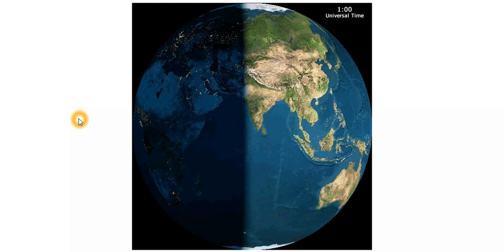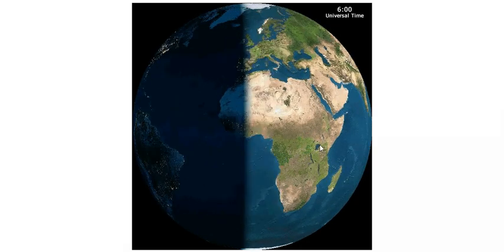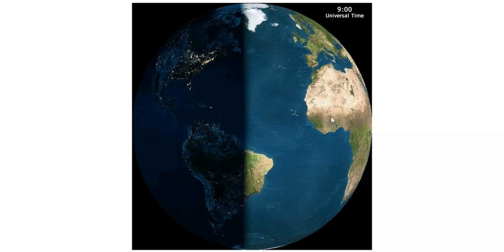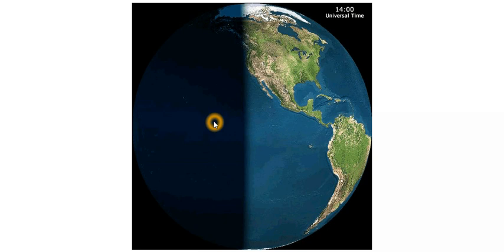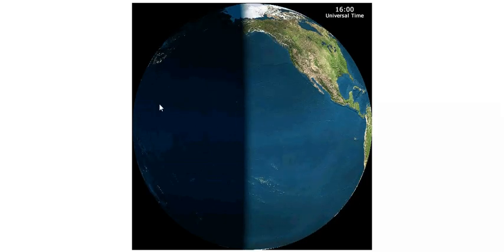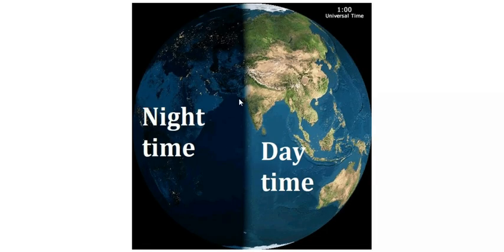Now another thing: since Earth is rotating from west to east, the sun rises first in the east, or daytime, or the time first rises in the east, then slowly it moves towards the west side. This will be helpful.